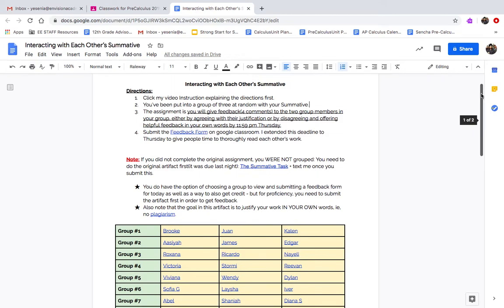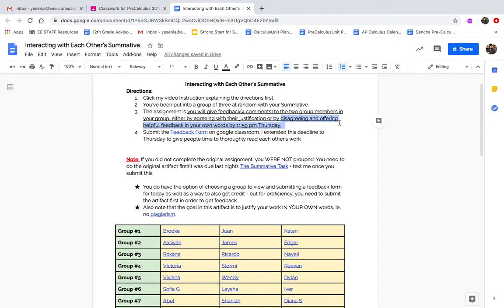And if we go a little bit up, the assignment. So what is the assignment? You're going to give feedback. That means 4 comments on each of your 2 group members in your group, either by agreeing with their justification or by disagreeing. You're either going to agree or disagree with the work and offer some helpful feedback in your own words by 11:59 p.m. Thursday. So originally I had the deadline tonight as Wednesday, but I'm extending it to Thursday.